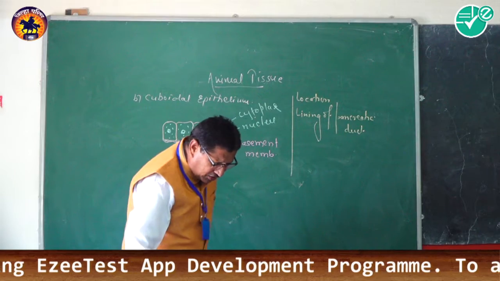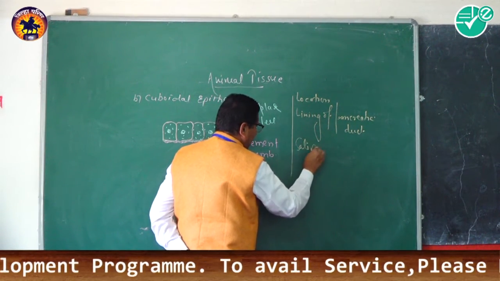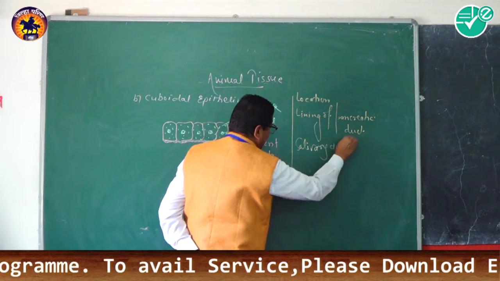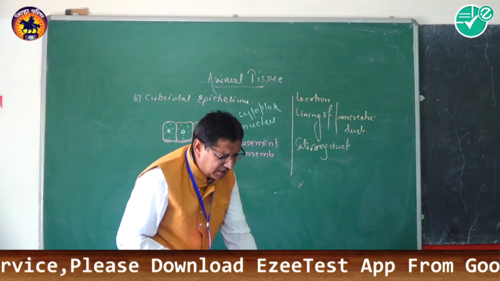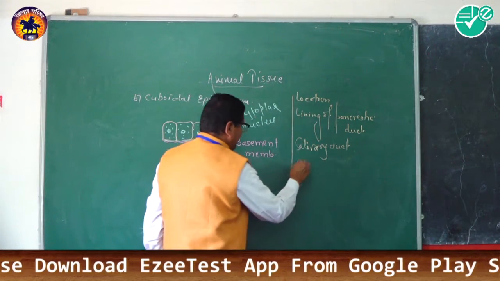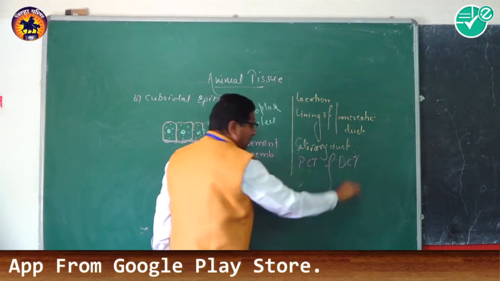The second location is the salivary duct. Another familiar location is the PCT and the DCT of the nephron.